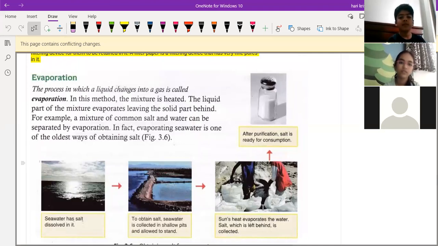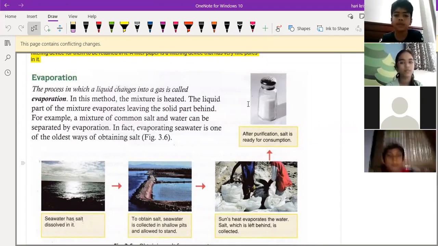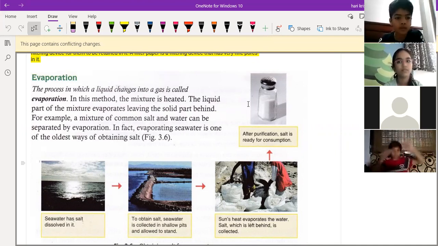After the collection, they will send it to the factory to remove any impurities present in the salt. Because the salt is collected from the ground itself, obviously many impurities will be there. So we take it to the factory and remove all the impurities. That is the purification of the salt. Removing all the impurities present in the salt is the purification of the salt. Afterwards we get into the packing and sealing.